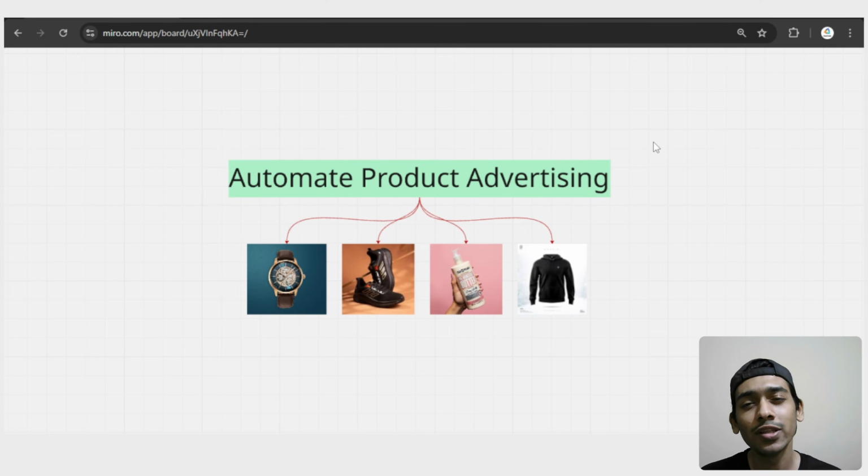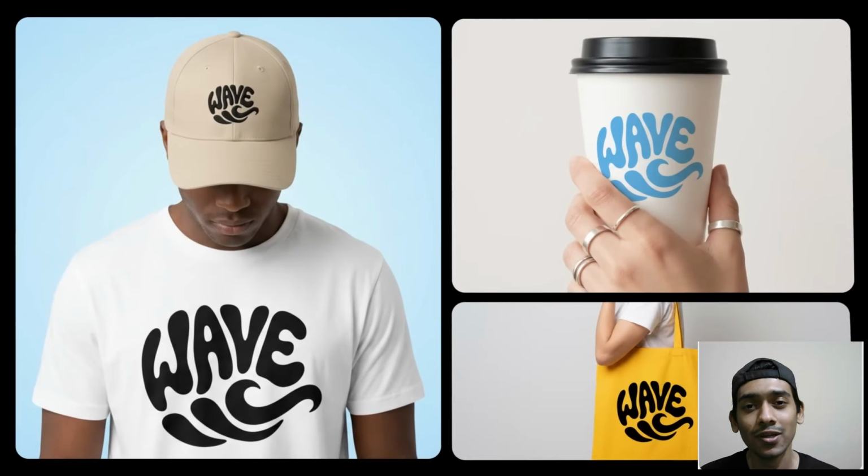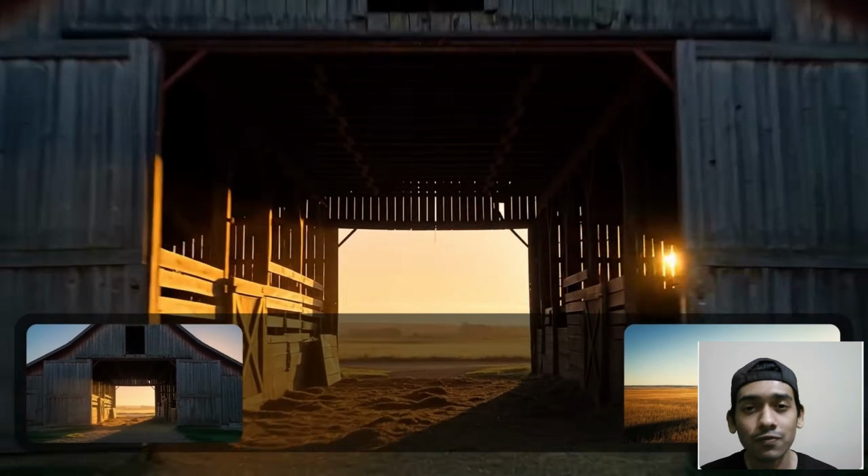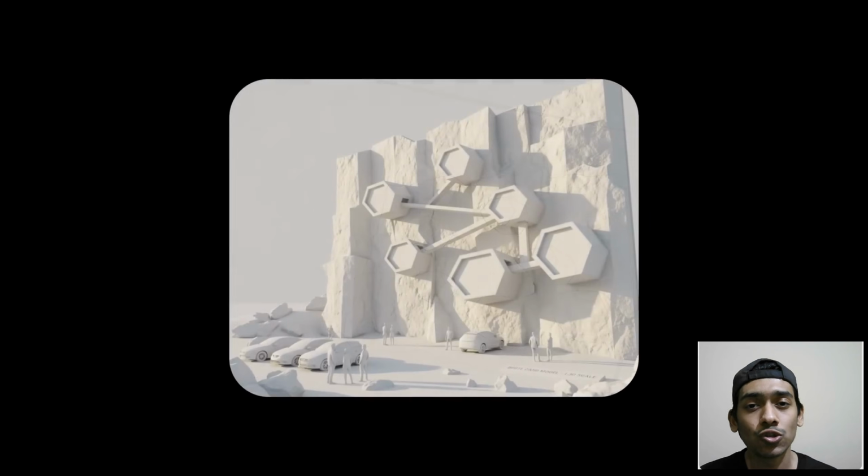One of the most important things for products is to advertise them on different social media platforms. And nowadays it's become so much easier with AI models, where you only have to upload your product image, and after that give a prompt, and based on that you can generate images, or you can generate very beautiful videos. You don't need to spend so much money on a videographer or a video editor or something like a studio.